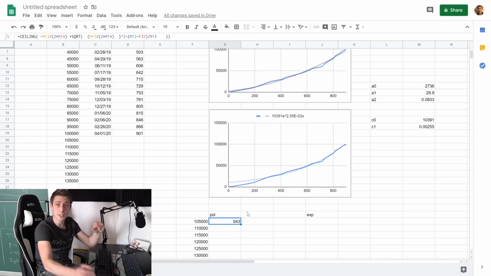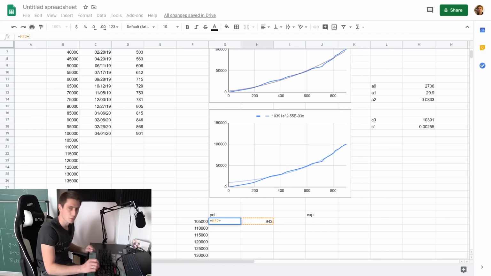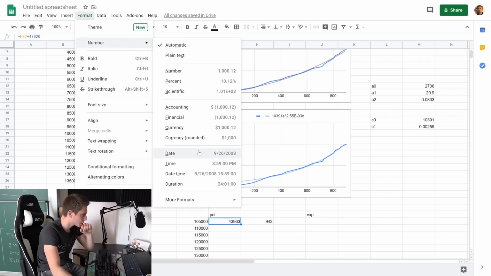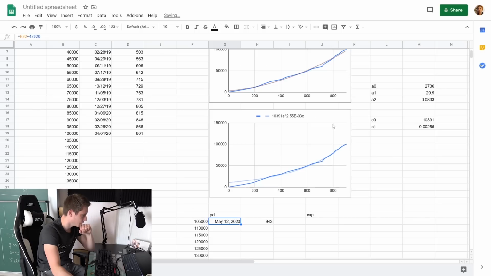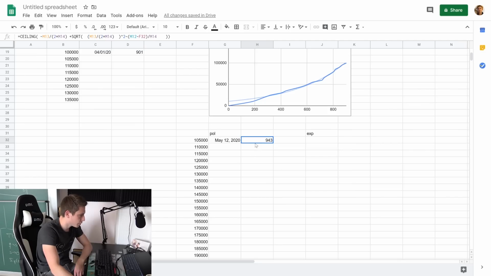Okay, this is just the day that we are going to have. I would like to put it one more to the right, but we also need to convert this somehow into a date. Dates work like this. We are going to take this value plus, what was the conversion? 43,020, something like this. Okay, and now we need to format it into some date. Yeah, I really don't care. So on May 12, 2020, we are going to reach 105,000 subs.